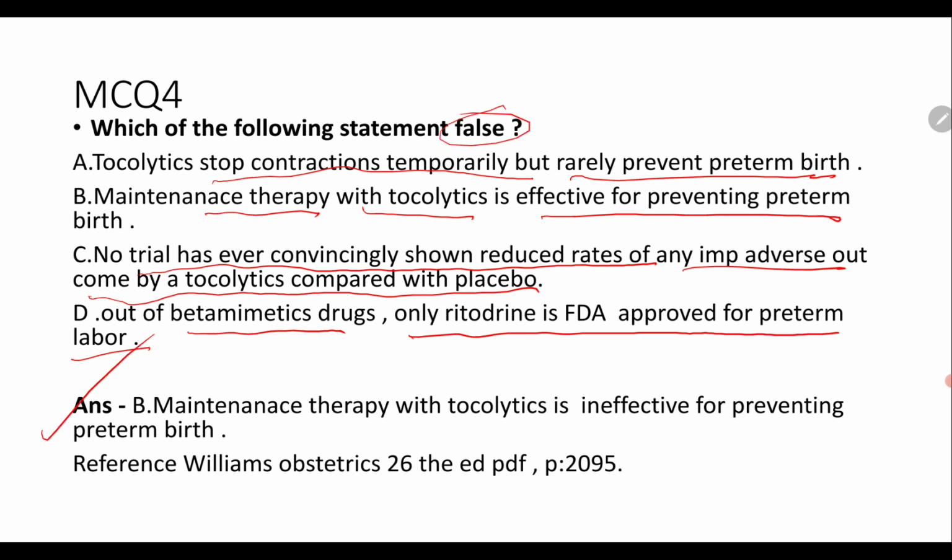Tocolytics stop contractions temporarily but rarely prevent preterm birth is the correct statement. And there is no trial that shows a significant reduction in the rate of any important adverse outcome with tocolytics compared to placebo. Of the beta-mimetic drugs, only ritodrine is FDA approved; the rest are not approved. And maintenance therapy is ineffective for preventing preterm birth.